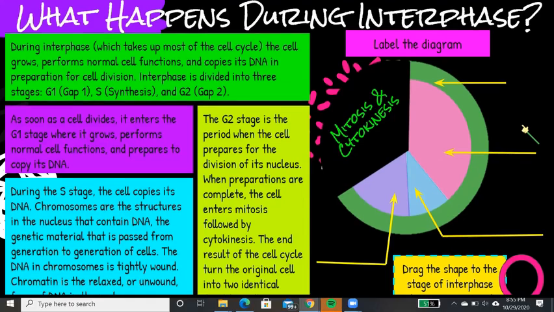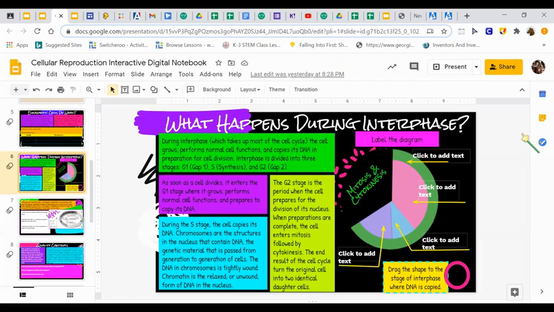Okay, I'm going to escape for a second because you can't really see the whole slide. So you're going to type in here what's happening and at what stage. This is your interphase, and G1 is the stage where the cell is growing, performing its normal functions, and preparing to copy its DNA.